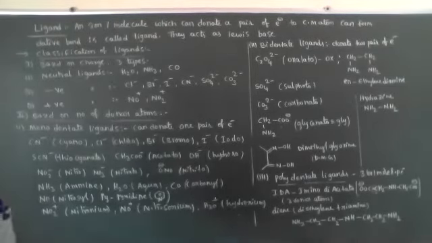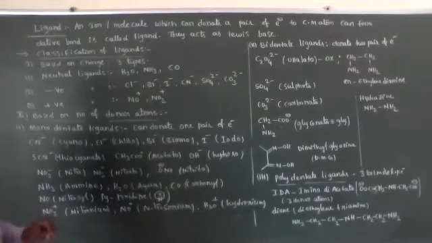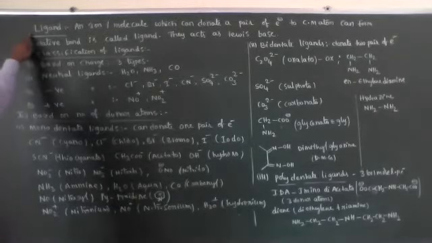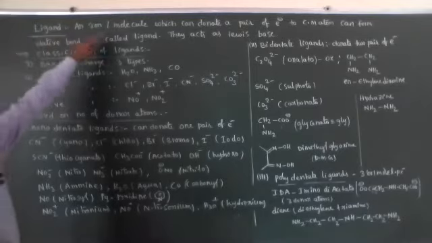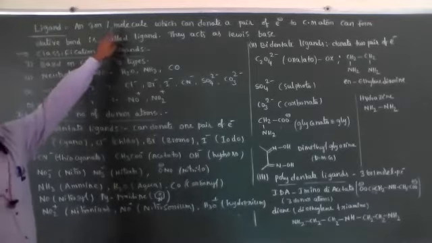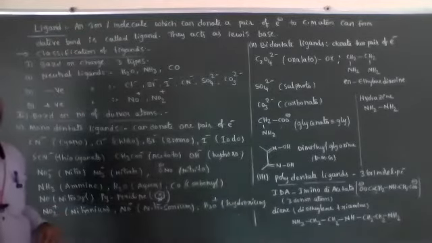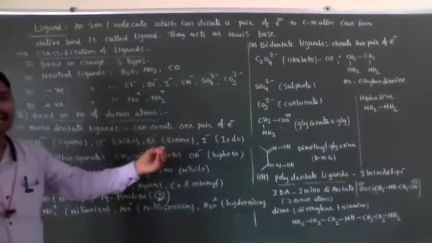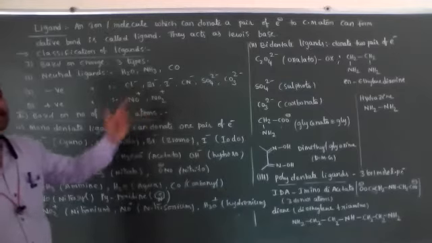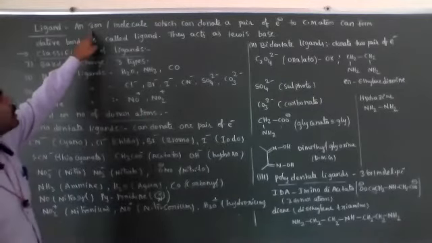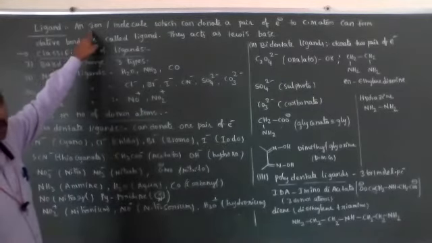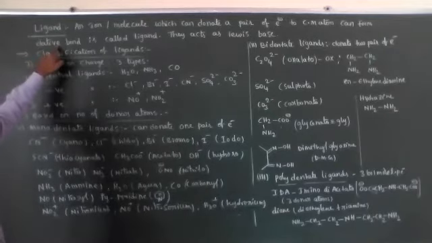What is a ligand? In coordination compounds, the most important term is ligands. A ligand is a molecule or ion, which may be positively or negatively charged. Molecules are neutral. Neutral molecules or ions which can donate a pair of electrons to the central metal atom and form a dative bond with it are called ligands.